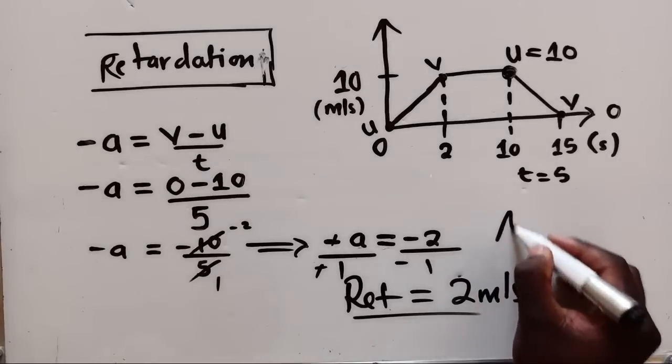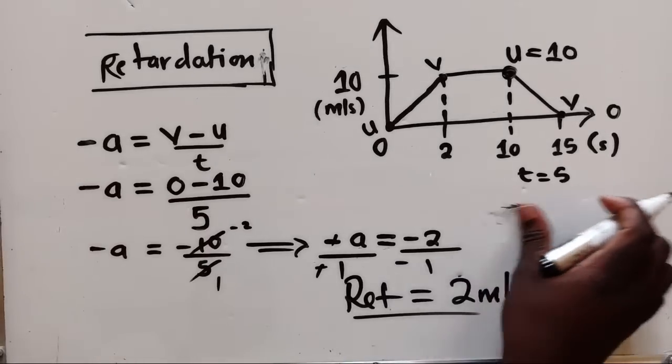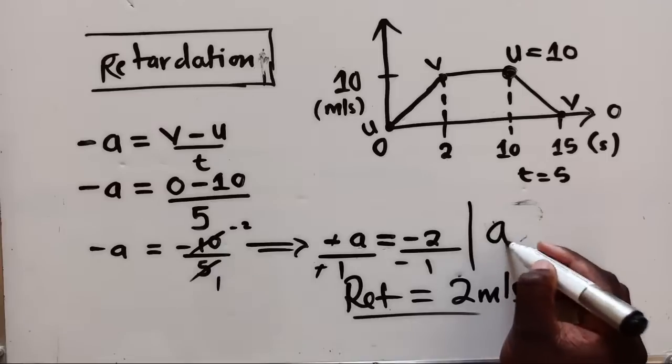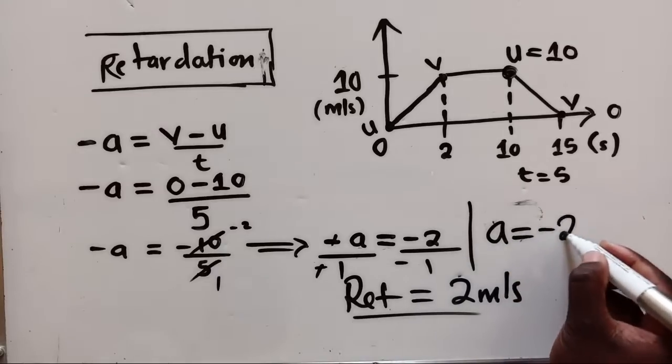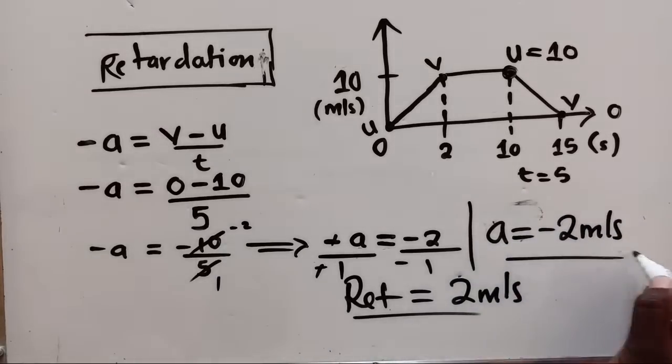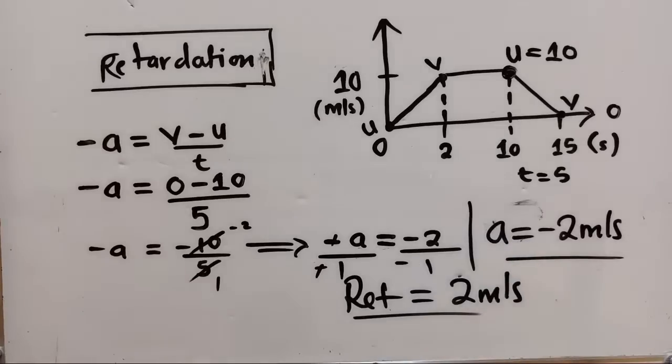If you write acceleration, if you use a, you're going to say it's negative 2 meters per second. If you say acceleration here, it will be negative 2 meters per second. But if you say retardation or deceleration, you don't put a negative here. You just write a positive and meters per second squared to show that this is acceleration or deceleration. Are we okay here? Any question?